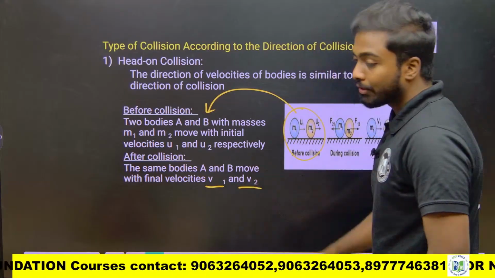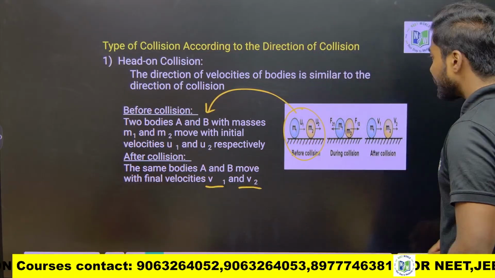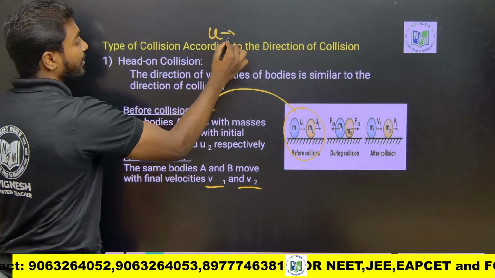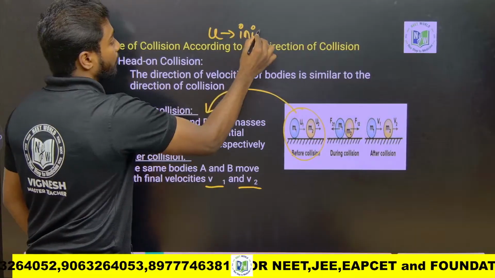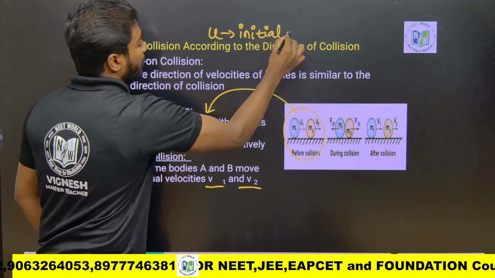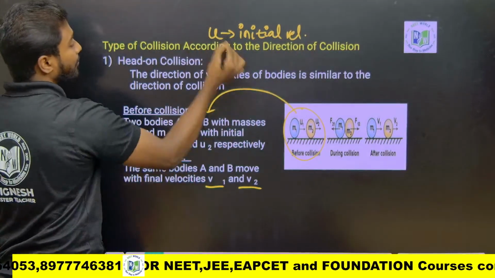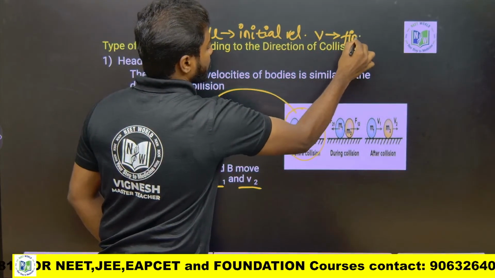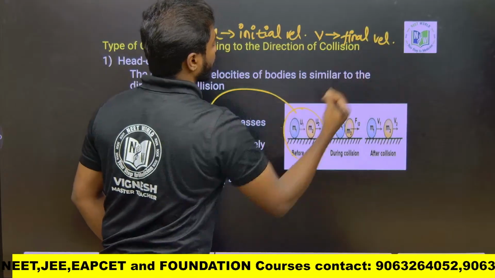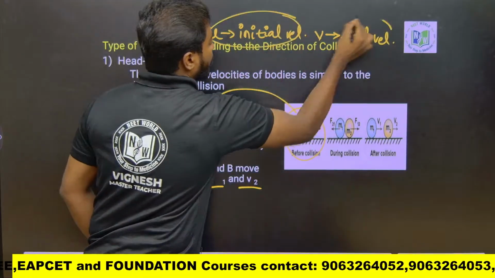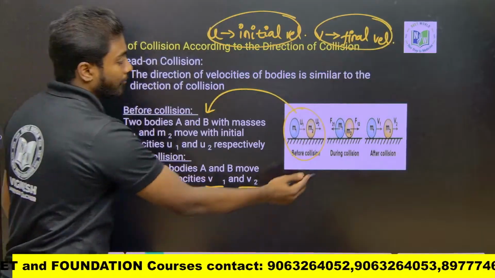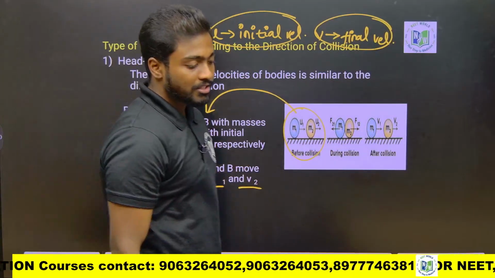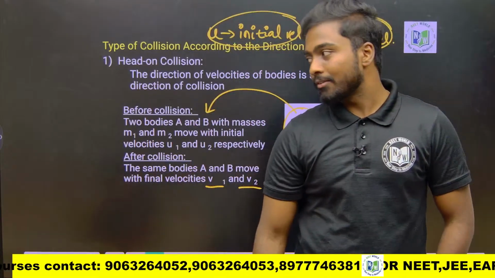Here u is the initial velocity and v is the final velocity. So u1 and v1 are the initial and final velocities of mass 1, and u2 and v2 are the initial and final velocities of mass 2.